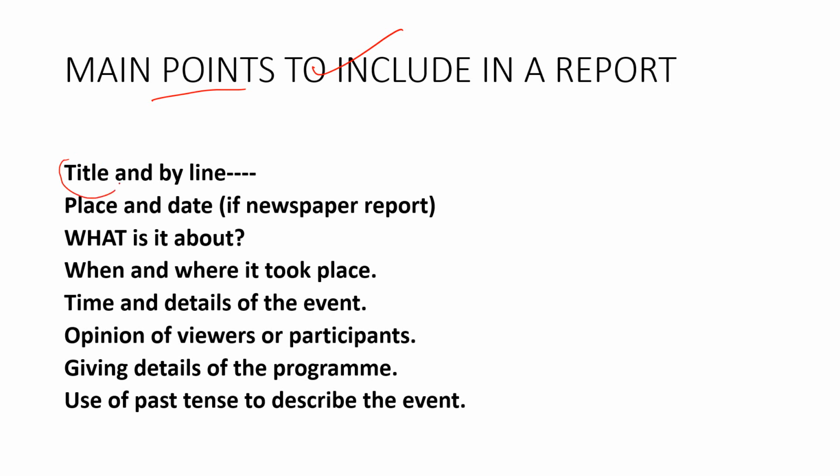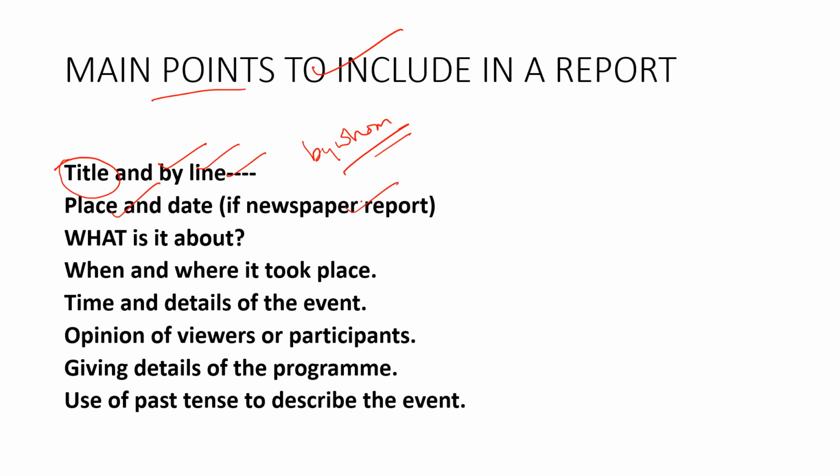First you have to write the title. Then it is followed by byline. Byline means by whom it is written. The name of the reporter that you should give, it is called a byline. So this is the format. First you have to give the title, then byline. Then place and date, if newspaper report.